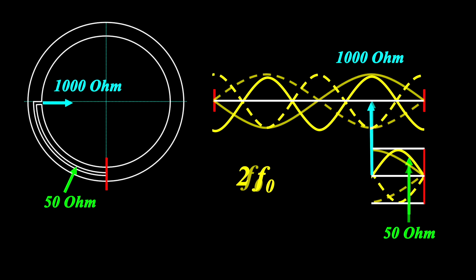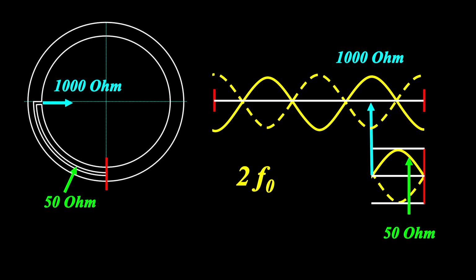Now we are increasing to twice the fundamental frequency. Our line transformer is now exactly half a wavelength long and therefore has a null at the open end. So it simply cannot couple that signal to the loop. This explains why the resonance at twice the fundamental frequency doesn't occur.